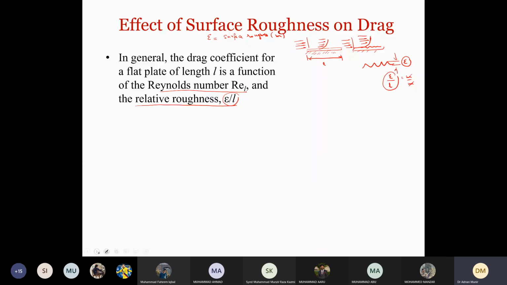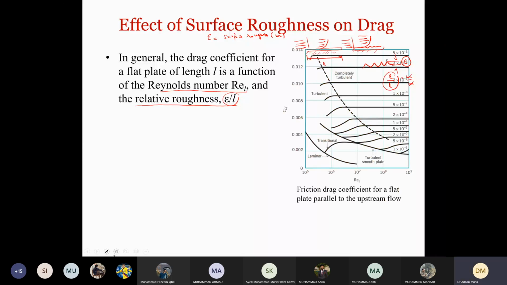So now how does it vary? So you can see here, this is the graph of CDF, where CDF is the drag force coefficient along the plate. Now, what is the difference? Just note the difference. We defined two. CFX was the drag friction coefficient at any distance x,